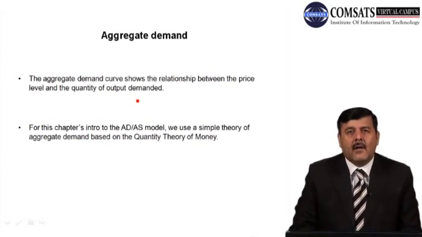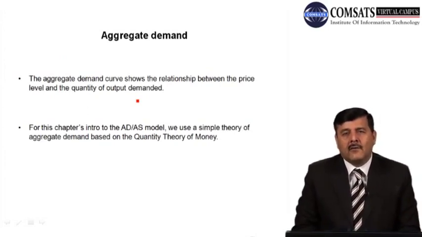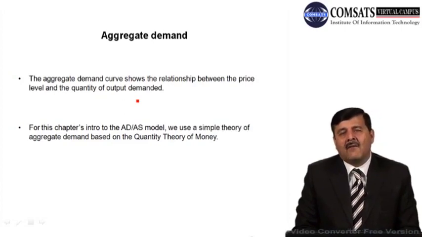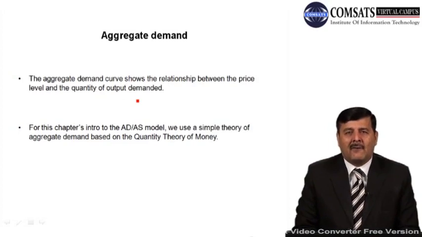We will try to learn something about aggregate demand, the aggregate demand curve, and then aggregate supply, and then combine these two and see, whenever there is a fluctuation, how the economy comes back to its full employment level. The aggregate demand curve shows the negative relationship between the price level and the quantity of output demanded, right?